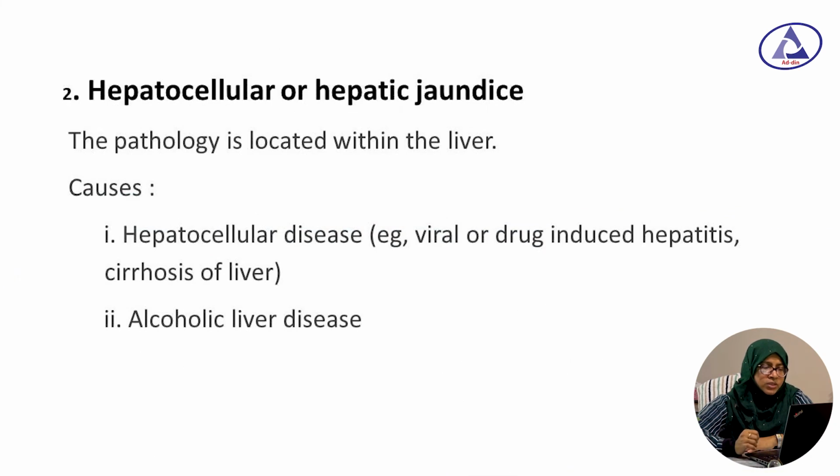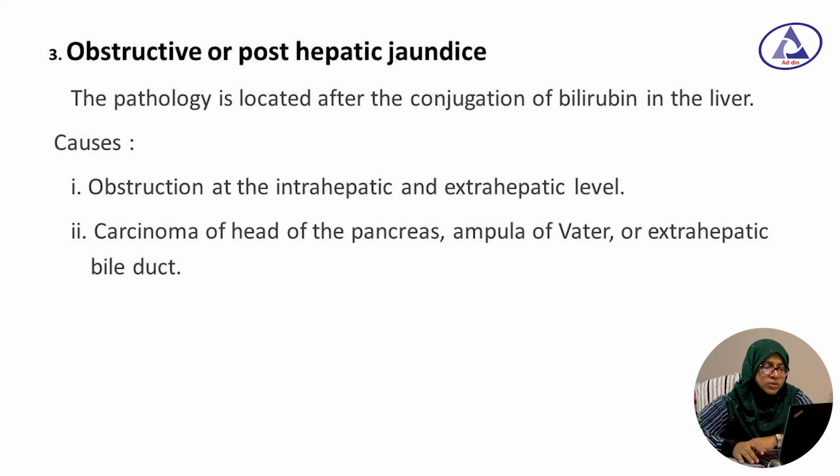Hepatocellular or hepatic jaundice, the pathology is caused within the liver. The causes are hepatocellular disease like viral or drug induced hepatitis, cirrhosis of the liver, or alcoholic liver disease. Now last one, the obstructive or post-hepatic jaundice. The pathology is located after the conjugation of the bilirubin in the liver. The causes are obstruction at the intrahepatic or extrahepatic level, carcinoma of the head of the pancreas or ampulla of Vater, or extrahepatic bile duct.